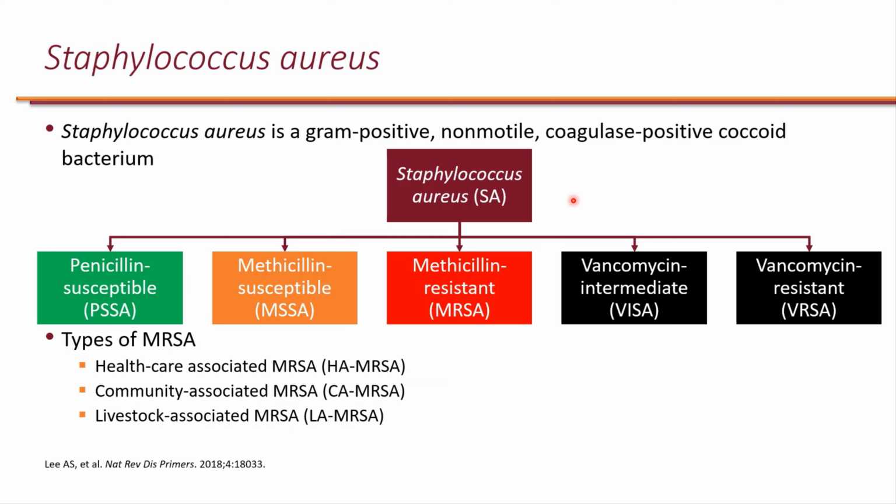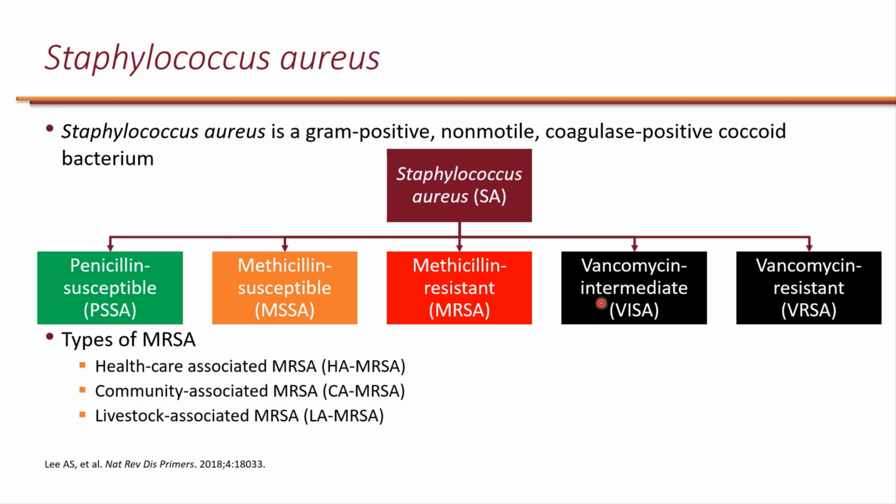So Staphylococcus aureus can be divided based on its pattern of resistance. The wild type, which is basically penicillin susceptible, constitutes less than 10% of the isolates nowadays. Then we have MSSA, which is methicillin susceptible. MSSA is resistant to penicillin. Then we have methicillin resistant, MRSA, and the drug of choice for MRSA is vancomycin.